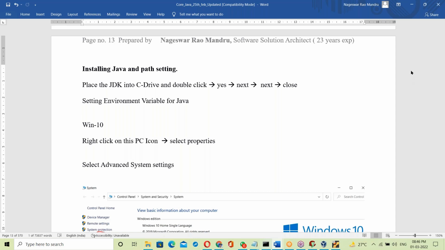I don't want to mention their names. Others, please finish from your side and try to take the JDK software. Seriously, from tomorrow onwards you have to start work. Till today you just attended classes and watched, and the theory concepts are completed. From tomorrow you have to install. Right? Okay.